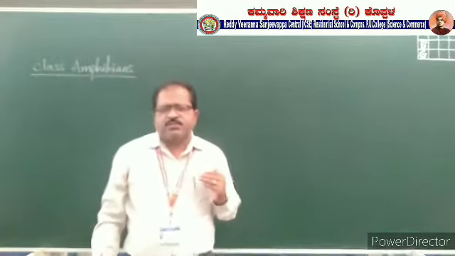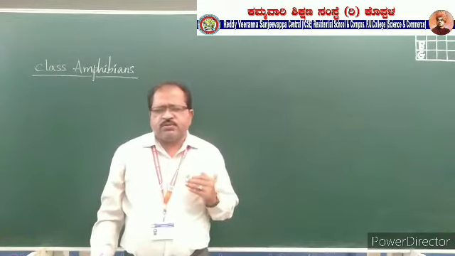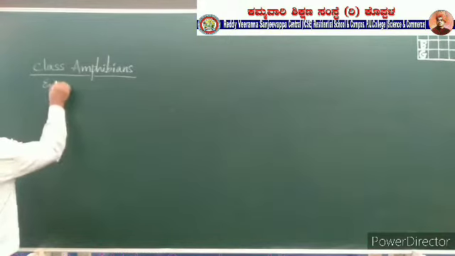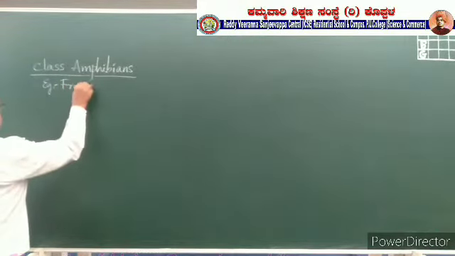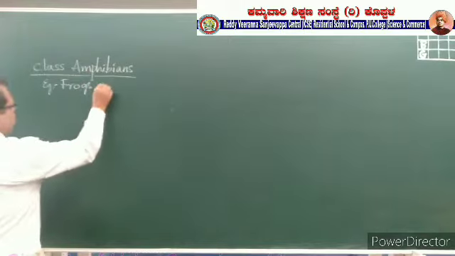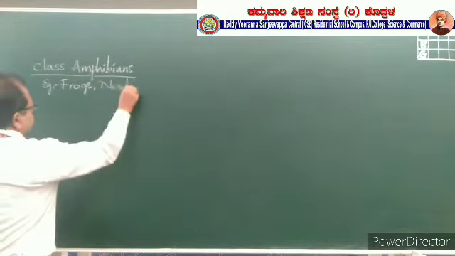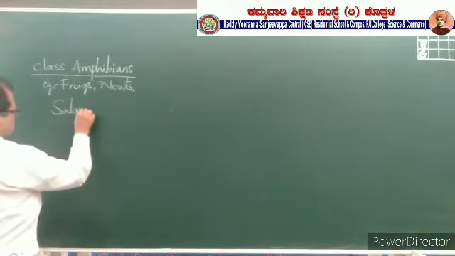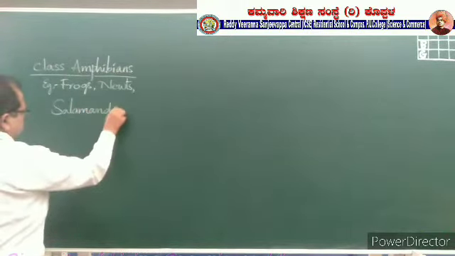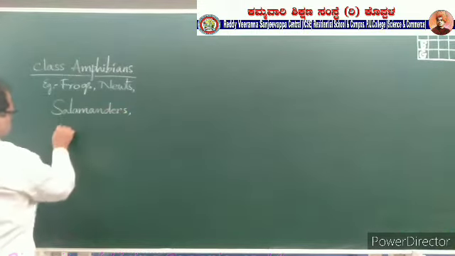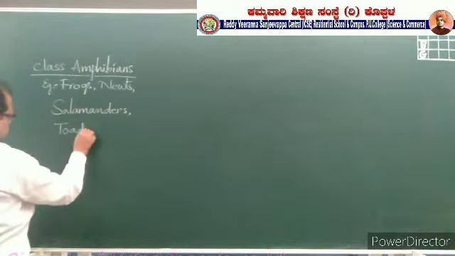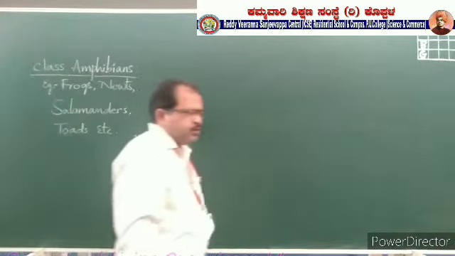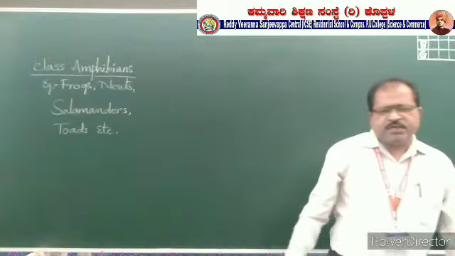In this, first of all we will discuss the examples. Examples of this are frogs, newts, salamanders, toads, etc. These are the major examples for this class amphibians.